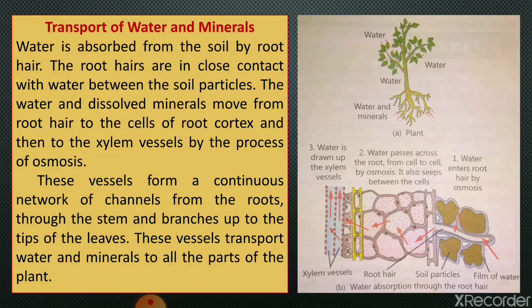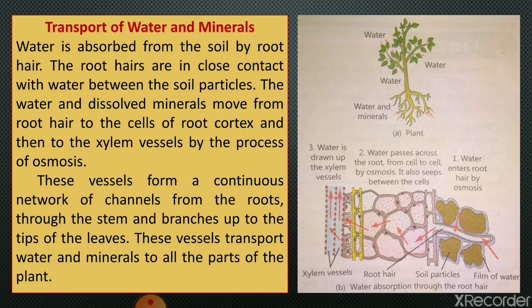Next, transport of water and minerals. As we know, plants absorb water and minerals through the roots, and a large number of root hairs are present on the roots. When you observe a root carefully, you can see very small root hairs present on the roots.